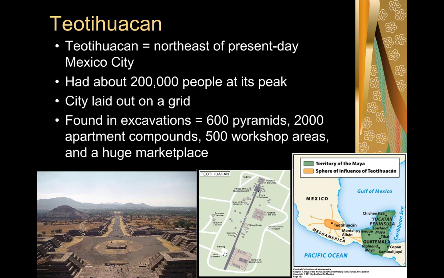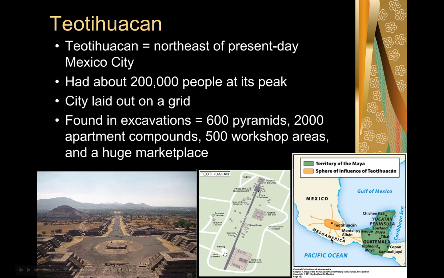So we can only assume from that that there is a significant religious role in this society as well. The population at its peak numbered in the hundreds of thousands. This means that it's really the largest city in the Western Hemisphere at that time. This city also was laid out in a pretty organized grid pattern, and it did have multi-story apartments. This suggests that it was well planned, well organized, and regulated by the government. It would definitely take some significant labor in order to construct a city like this. The idea was that obviously it was very well organized and very well run at its peak.